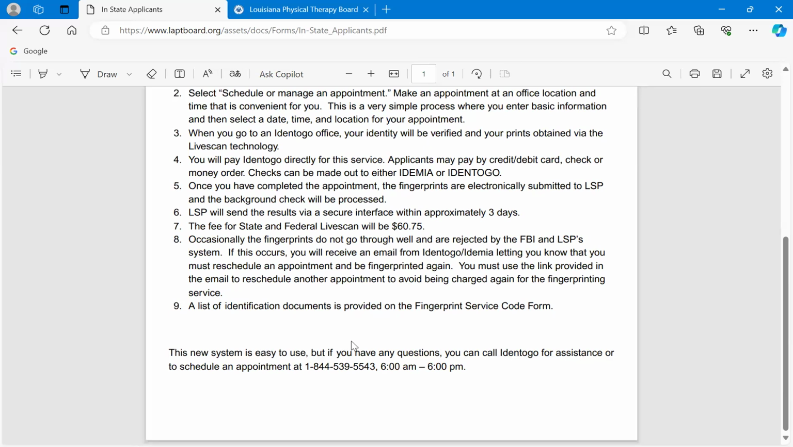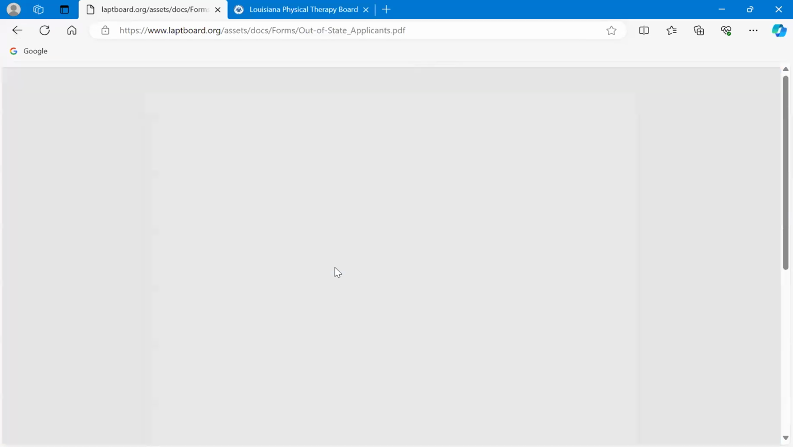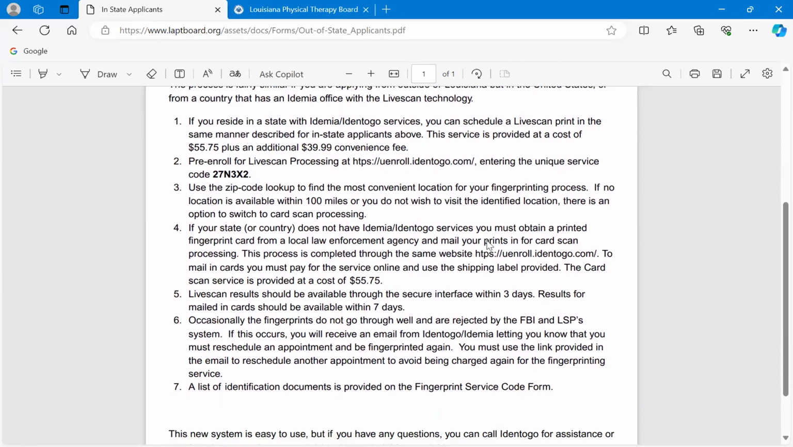A list of the identification documents and the service code, I already showed you where that form is and where it's provided. The system is very easy to use. We have had no complaints, no issues so far, but I just want to make note down here. If you have any questions, or need assistance to schedule an appointment, there's a phone number you can call and then the hours that they are available, okay? And again, this process is not that much different for out-of-state applicants. However, we do have another one right here for you guys to read and look over.